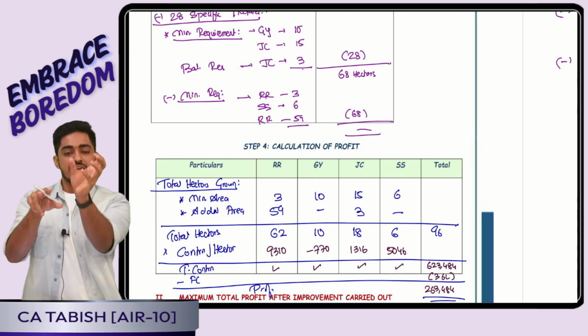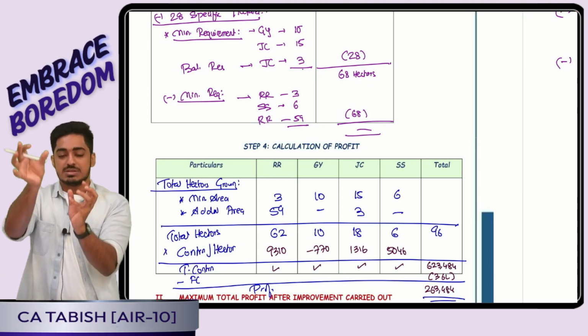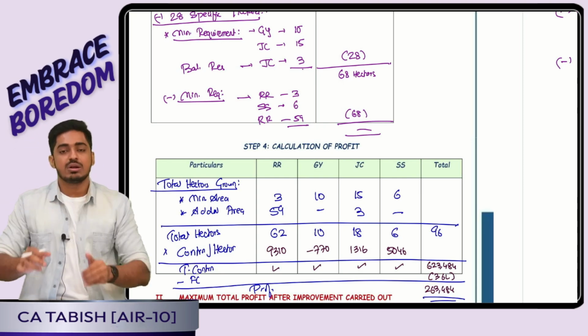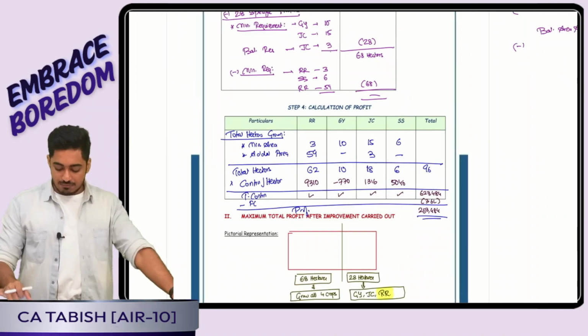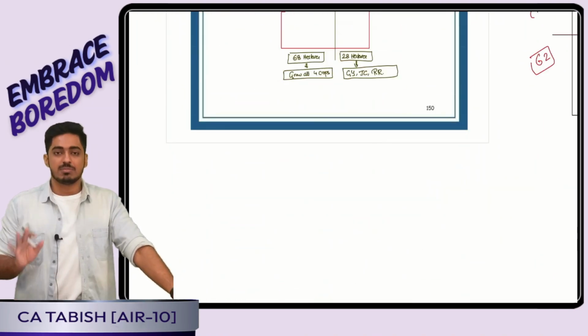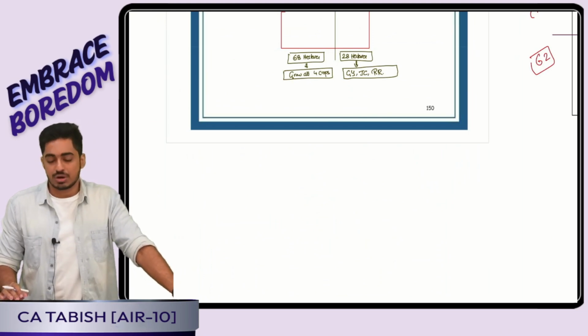That means in the total area I can cultivate only M or N. O and P, I can either produce O or P. That means that area is going to be only for O or P. Accordingly, I will be doing my allocation. That's all for this session. With this, we have finished the first unit, which is going to be our limiting factor decision or product mix decision.